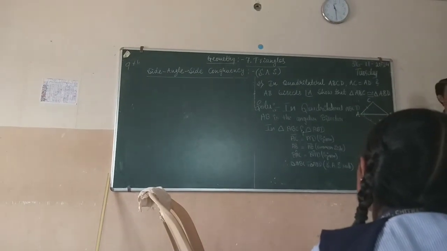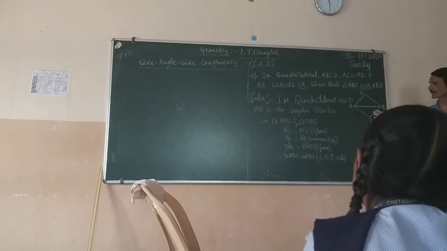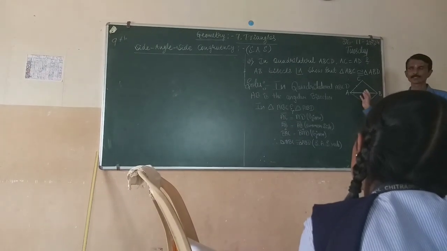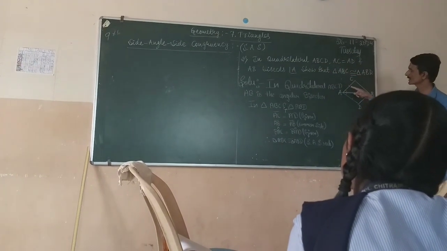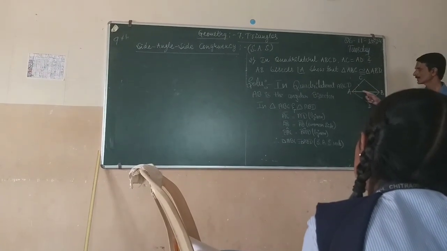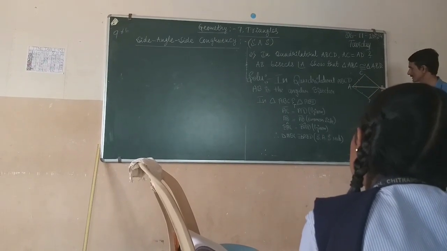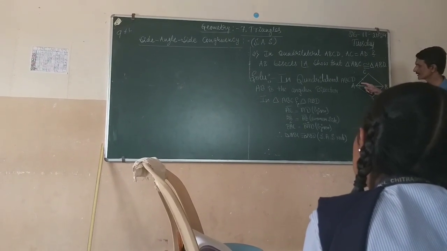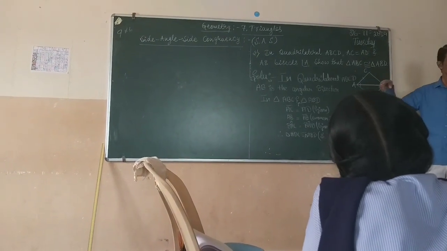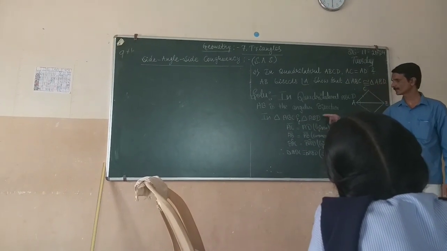Now we have to compare these two triangles and prove that they are congruent. They have given that the side AC is equal to side AD. Since AB is an angular bisector, angle CAB or BAC is equal to angle DAB. So she has written that in triangle ABC and triangle ABD.